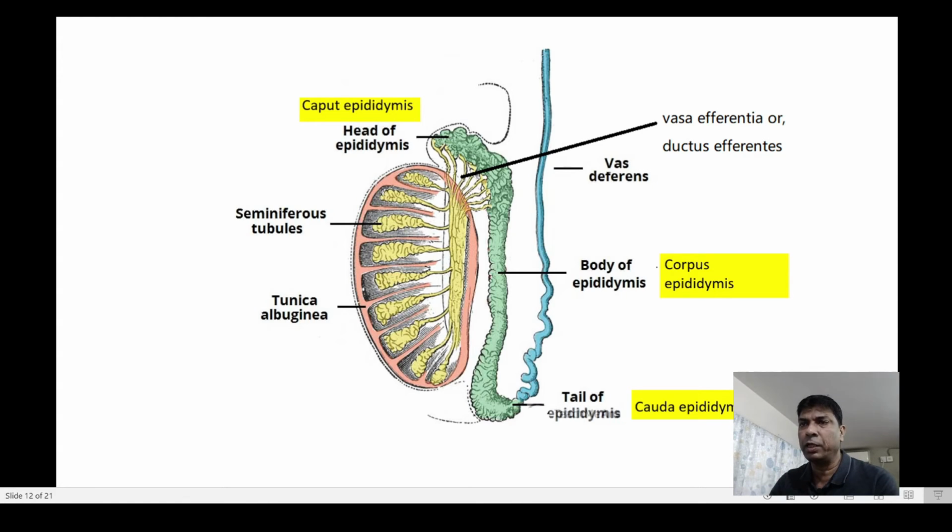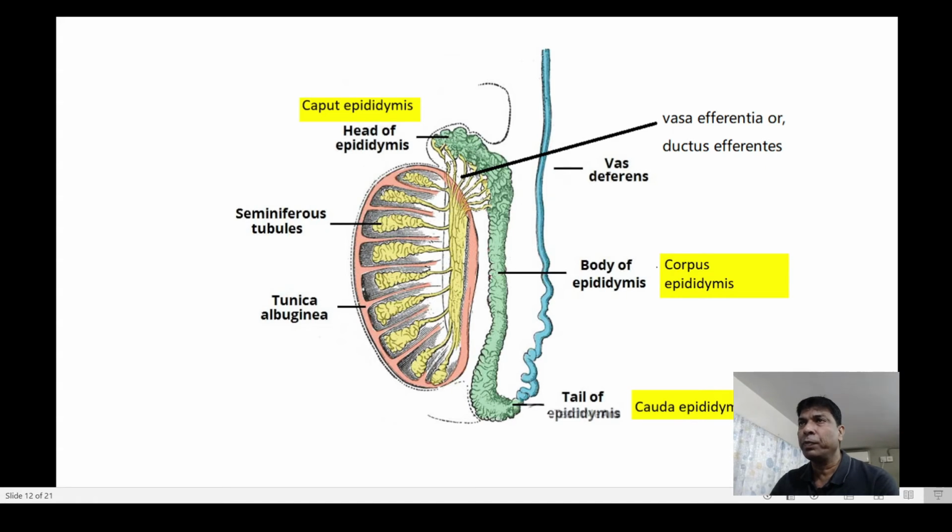Here you can see the tunica albuginea has created 200 to 300 lobules inside the testis, and inside each lobule we are getting seminiferous tubules. They are 1 to 3 in number, and these seminiferous tubules together form a mesh of structure known as the rete testis, and the rete testis again gives rise to vasa efferentia, and another name of vasa efferentia is ductuli efferentes.